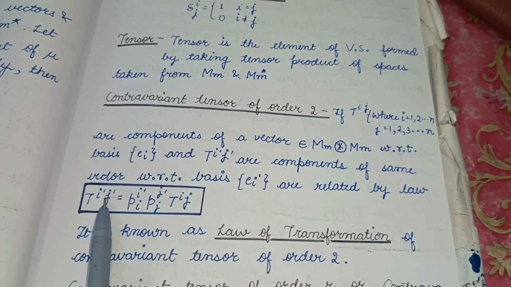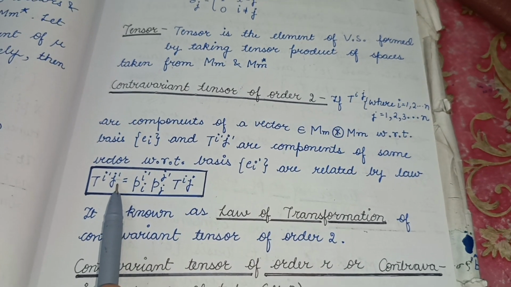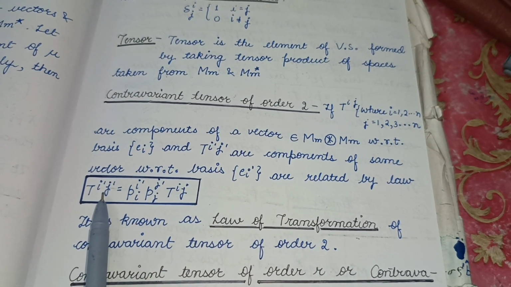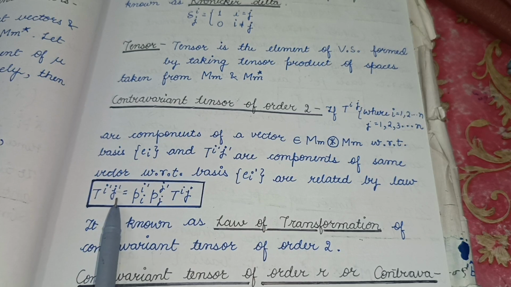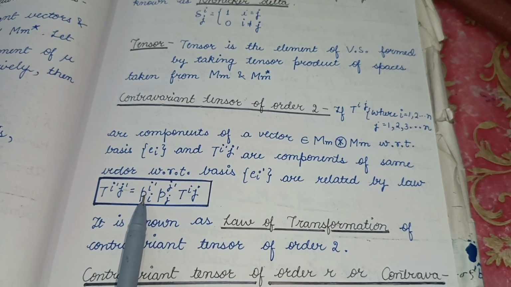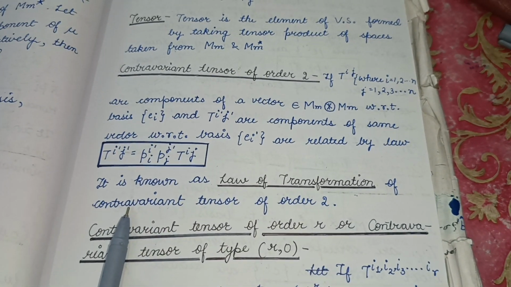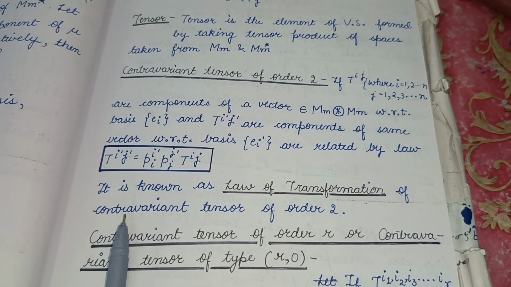So we can write T^{i'j'}, this is the contravariant tensor of order 2. If there is only one i', we write it as a vector, but when there come two, i' and j', we write this as P^{i'}_i P^{j'}_j T^{ij}, and this equals T^{i'j'}. So this is known as the law of transformation of contravariant tensor of order 2.